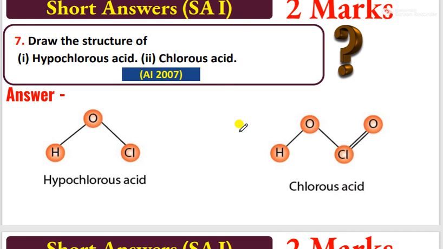Let's see one more question. Remember, draw the structure of hypochlorous acid and chlorous acid. Remember, HOCl and HClO2. This one is HOCl, and this is HClO2. Here it is +1, here it is +3, the oxidation number of chlorine only.